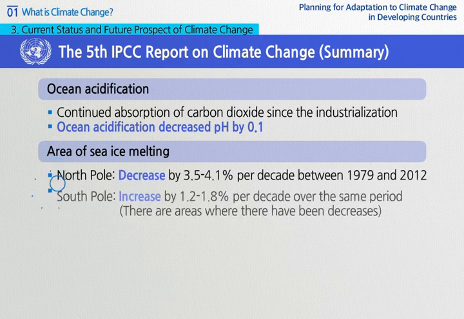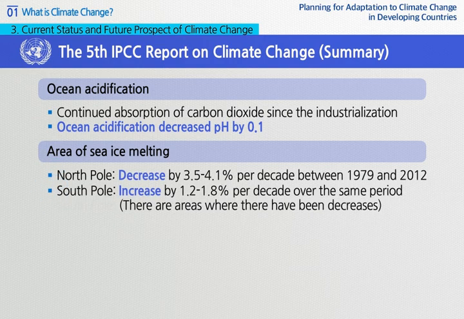Yearly average area of sea ice melting of the North Pole has decreased by 3.5 to 4.1% per decade over the period 1979 to 2012. Especially, average area decrease was most rapid in summer. Yearly average area of sea ice melting of the South Pole increased by 1.2 to 1.8% per decade over the same period.